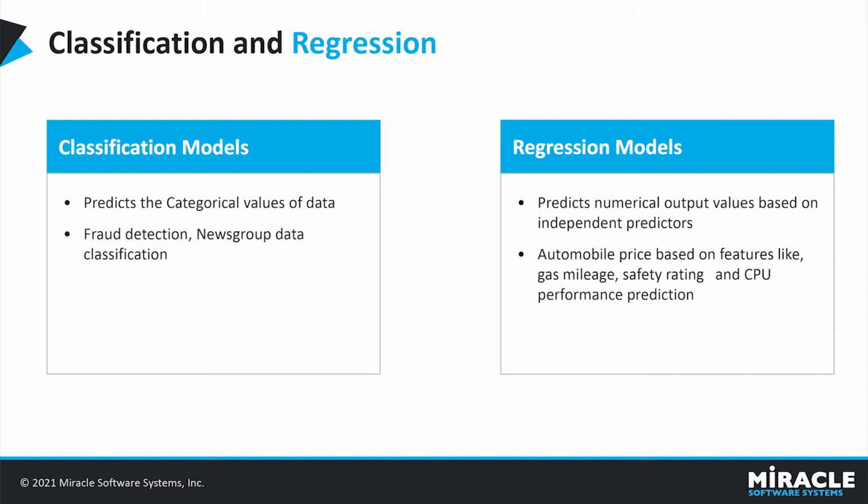Different from classification, where predicted output values are categorical, regression models predict numerical output values based on independent predictors. In regression, the major objective is to establish the relation between those independent predictor variables by estimating how one variable impacts the other. For example, automobile price based on features like gas mileage and safety rating, and CPU performance prediction fall into regression models. Common classification examples include fraud detection, handwriting recognition, and object detection.